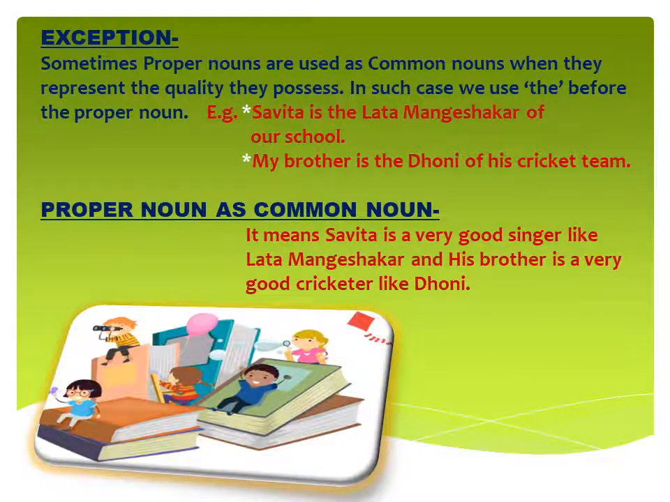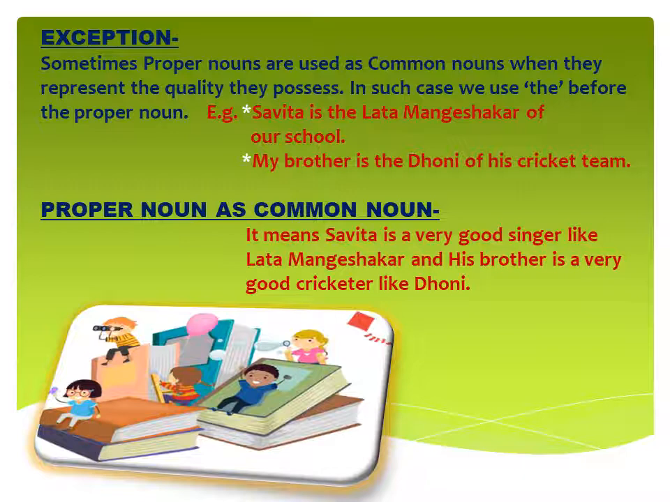Exception. Exception means some of the examples that are not following the rules of the noun. Sometimes proper nouns are used as common nouns when they represent the quality they possess. In such case, we use the before the proper noun. Means sometimes we use the proper noun and common noun both in one sentence, and that time proper noun is showing some quality, and at that time we have to put the before the proper noun. Now see the example.